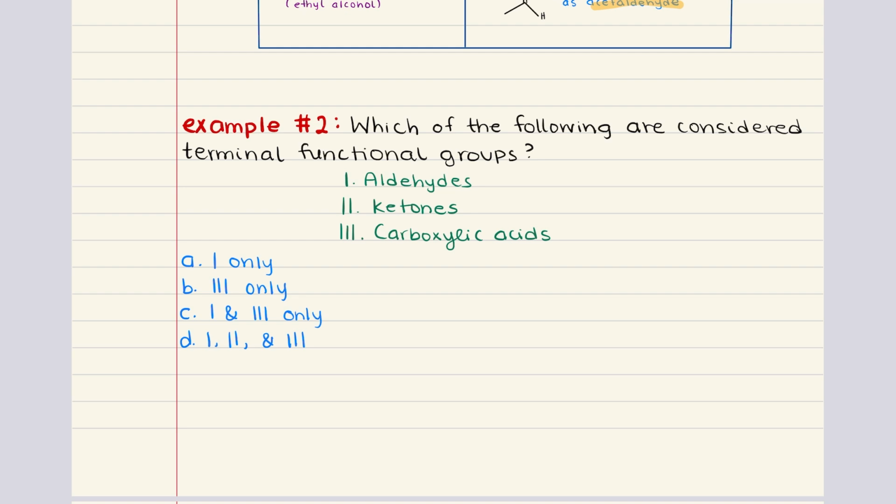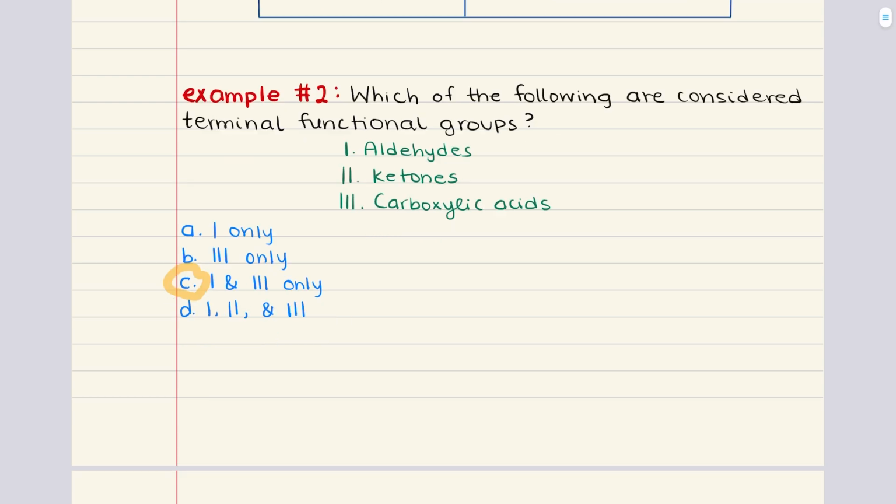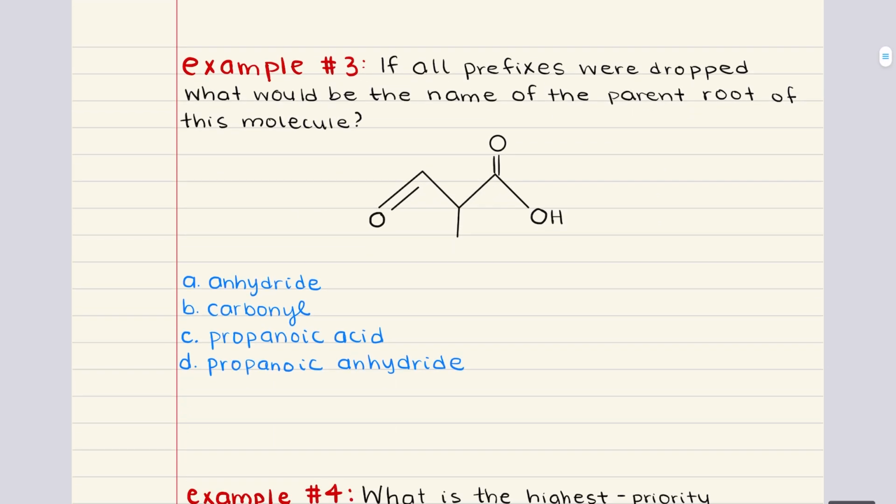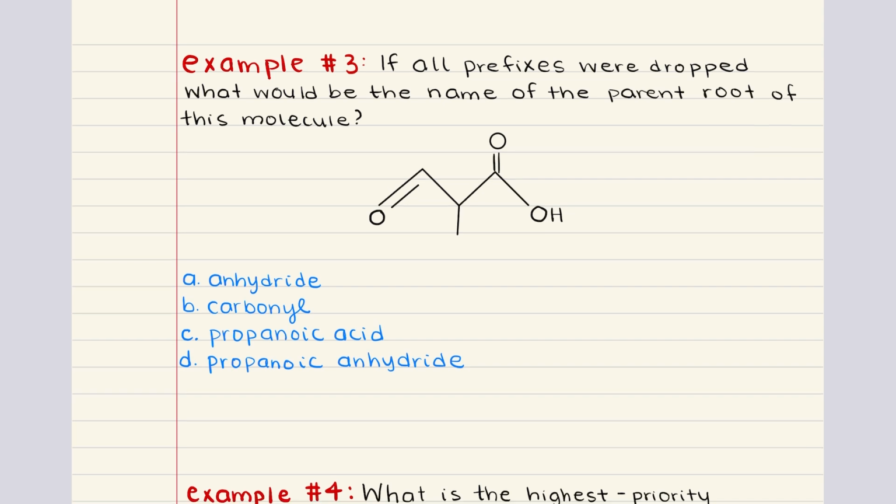So based on this explanation, the correct answer is going to include aldehydes and carboxylic acids, which are statements 1 and 3, making the correct answer for problem 2, answer choice C. Beautiful. Problem 3 says, if all prefixes were dropped, what would be the name of the parent root of this molecule? This question is essentially an elaborate way of asking which functional group takes priority.